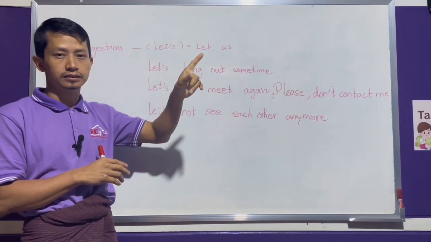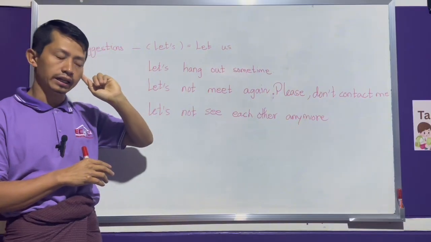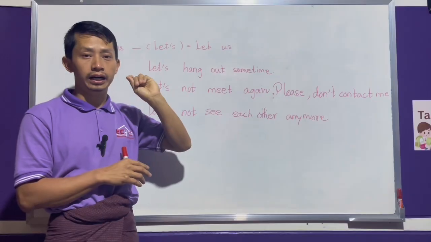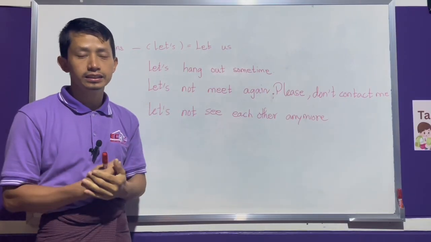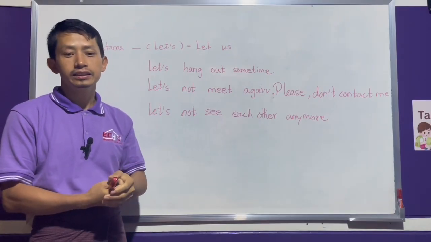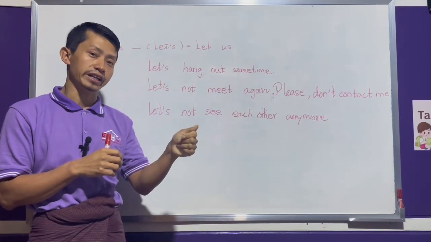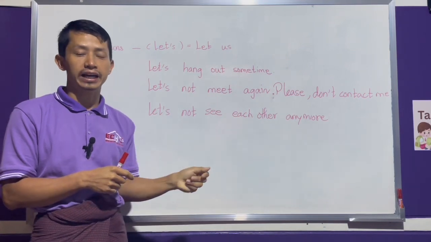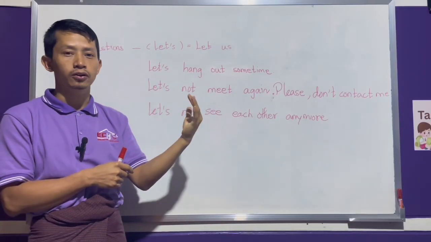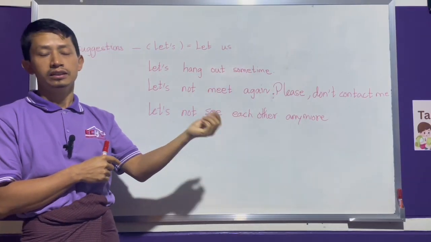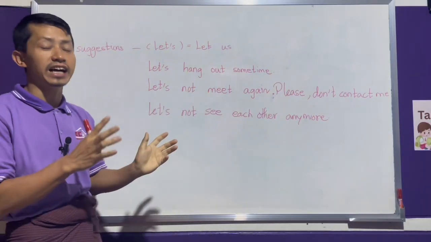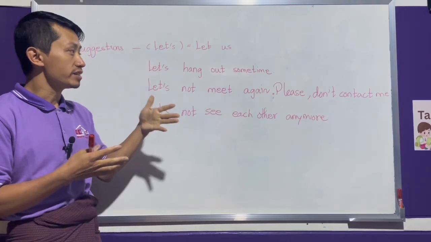Like you are in Mandalay, you have a friend there, but you are busy, so you call your friend. Let's hang out sometime, one time, okay? Before you go back to your hometown or to your place. Let's hang out sometime, one time only. Anytime, one time. So sometime.